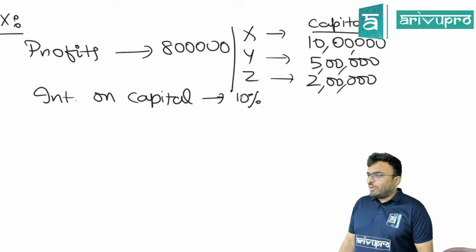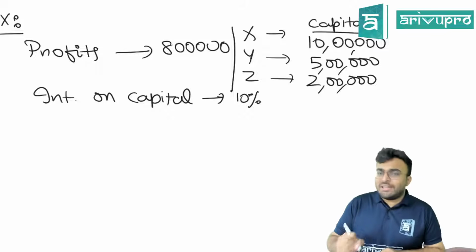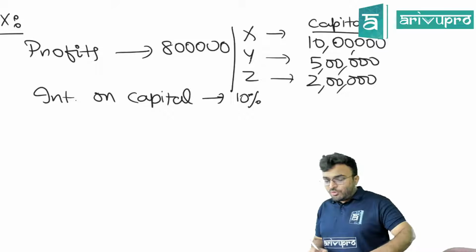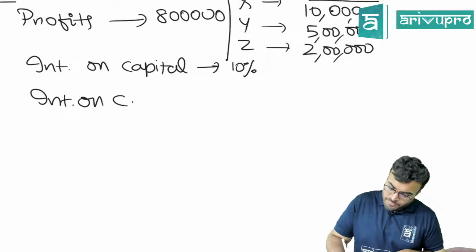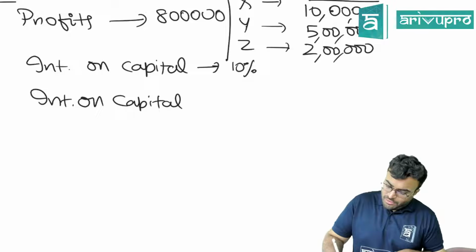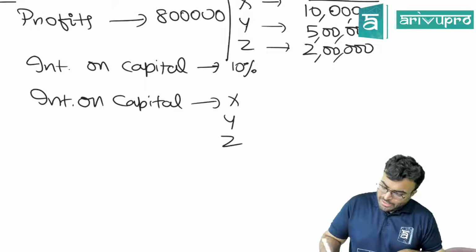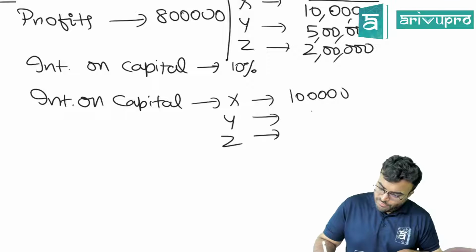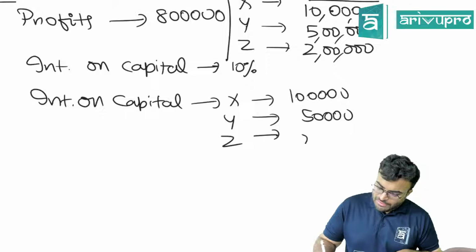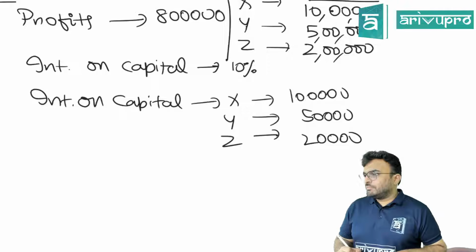Do I have profit to give all this? Yes, my profit is 8 lakhs. So what I will do in this case, interest on capital will be given to X, Y and Z. We will give 1 lakh, 50,000 and 20,000.